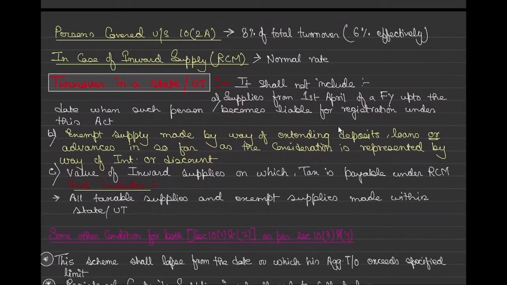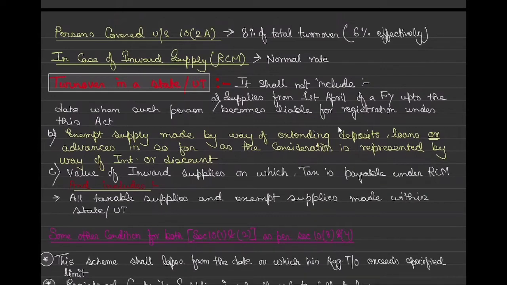He cannot make interstate supplies. The supplier's goods should not be listed on ECO. We also read that he should not be a manufacturer of those 4 products, and he should not be making any non-taxable supplies. So those all are conditions.